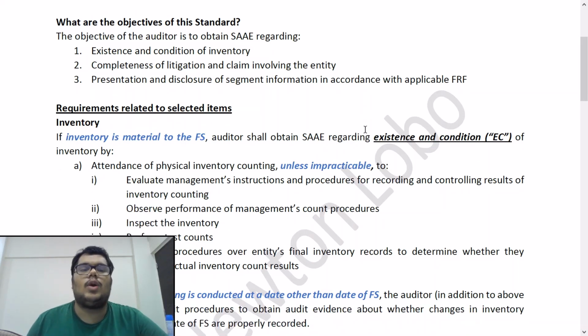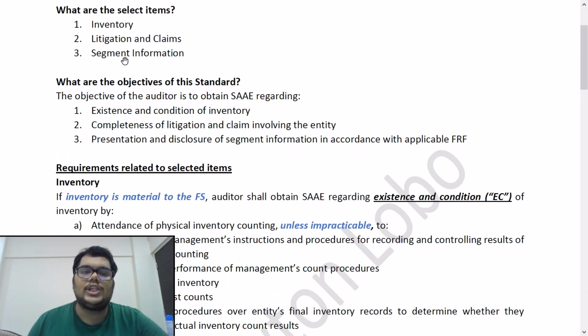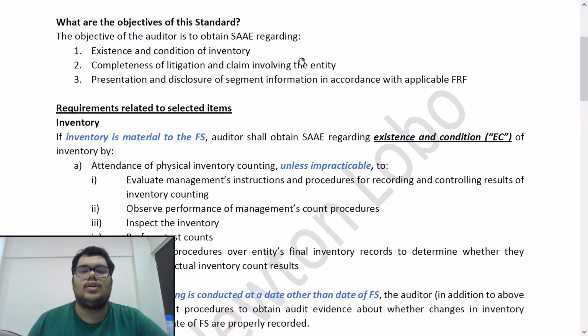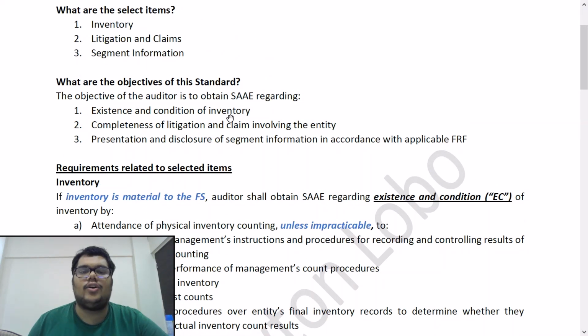Now, first answer, what are the objectives of this standard? If you see, there are three objectives. There is one objective on each of the select items. So the first is existence and condition of the inventory. For inventory, we are checking two things. We are checking whether the inventory exists, whether it is even there, or there is just fictitious inventory shown by the company.